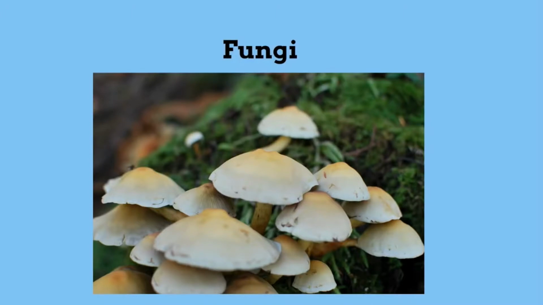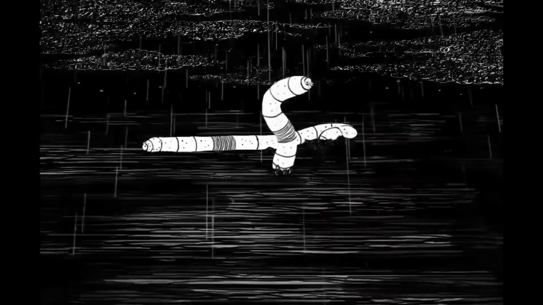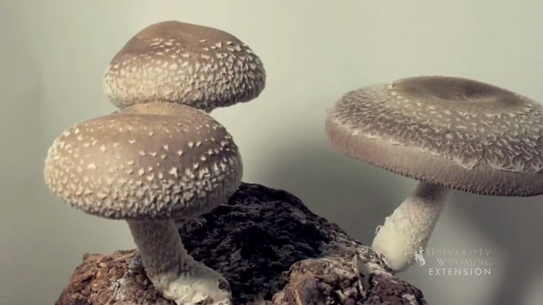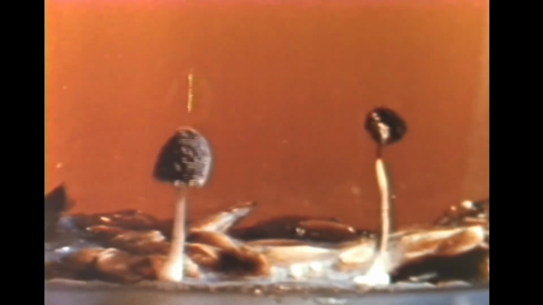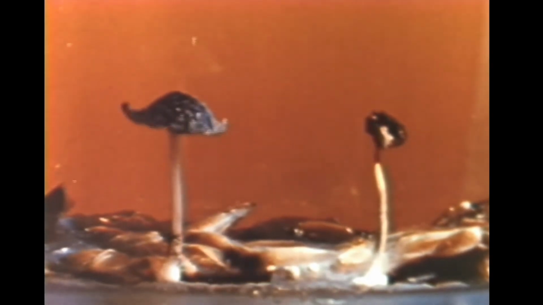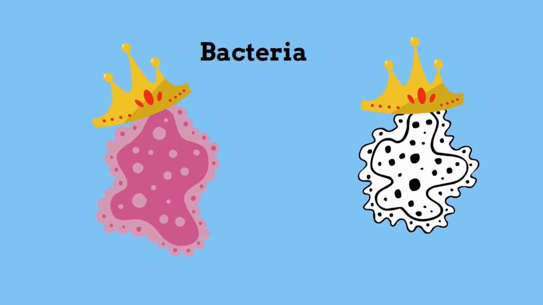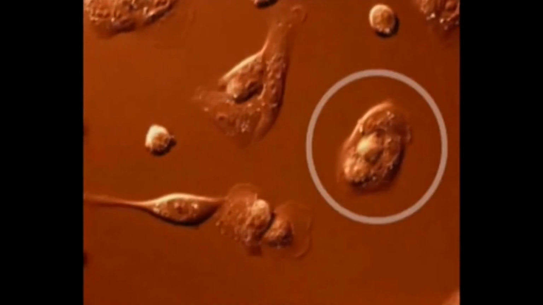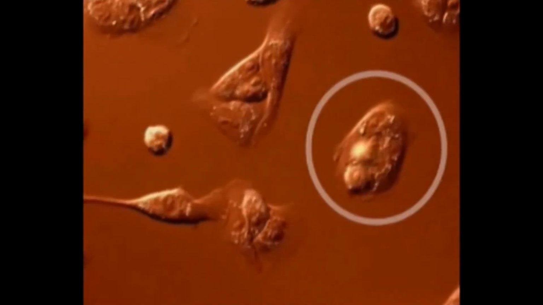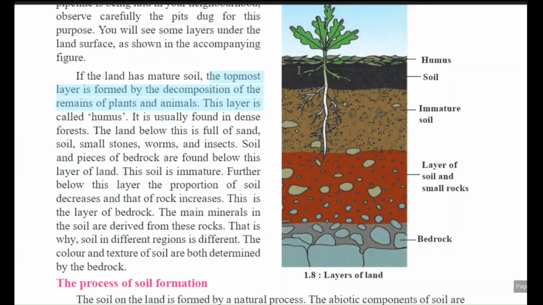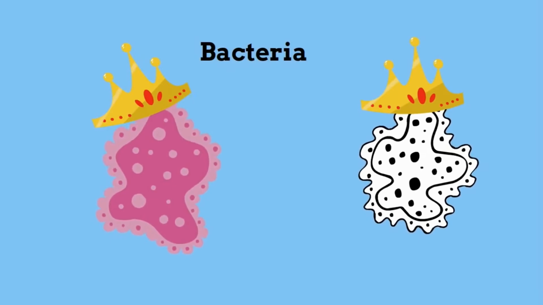The land below this is full of sand, soil, small stones, worms, and insects. Below the humus, if you observe carefully, in this soil area small stones, certain insects, and worms are present, in this black colored area.